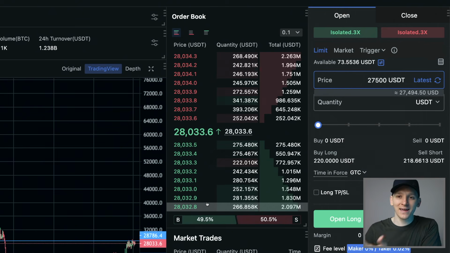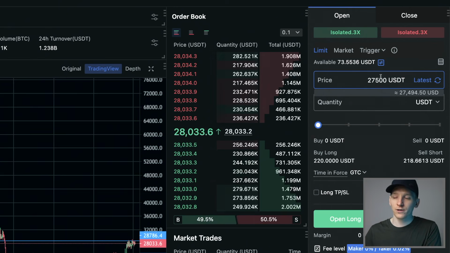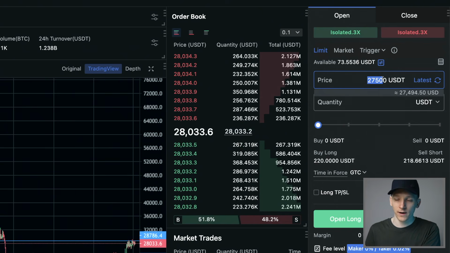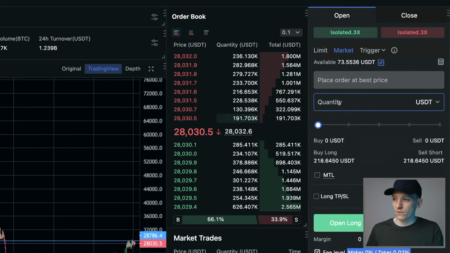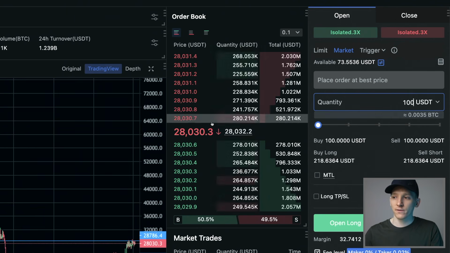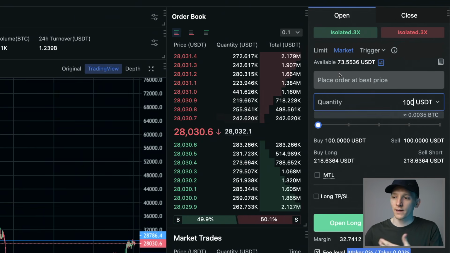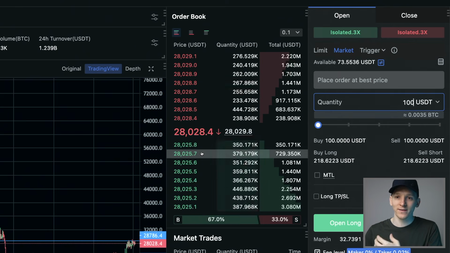I am making liquidity because I'm putting my order onto the book that is away from the current price, and it's not going to trade right now. And so I'm making liquidity by putting that order on the book that other people can come and trade. Now, if I take liquidity, I use a market order and I just say, buy me $100 worth or whatever it is. And I take someone else's order here because I'm not putting a limit order on the book. I'm not creating liquidity. I'm actually taking liquidity away from it.